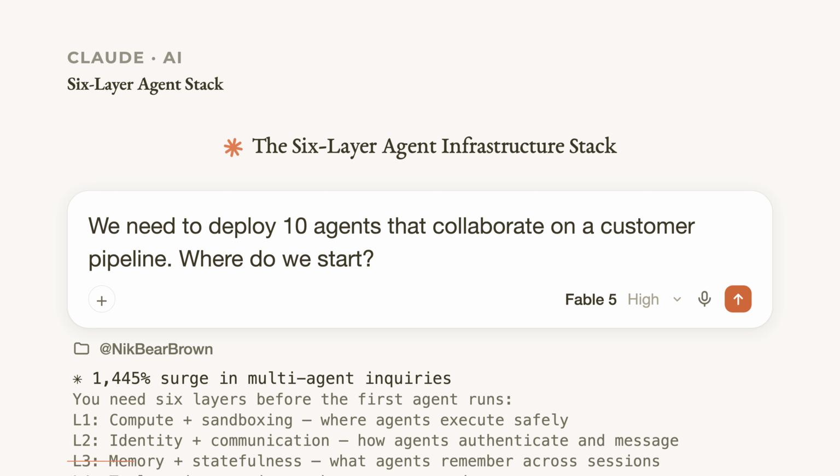Multi-agent system inquiries surged 1,445% in 1 year. Every one of those teams needed the same 6 things. Most of them didn't know that yet.